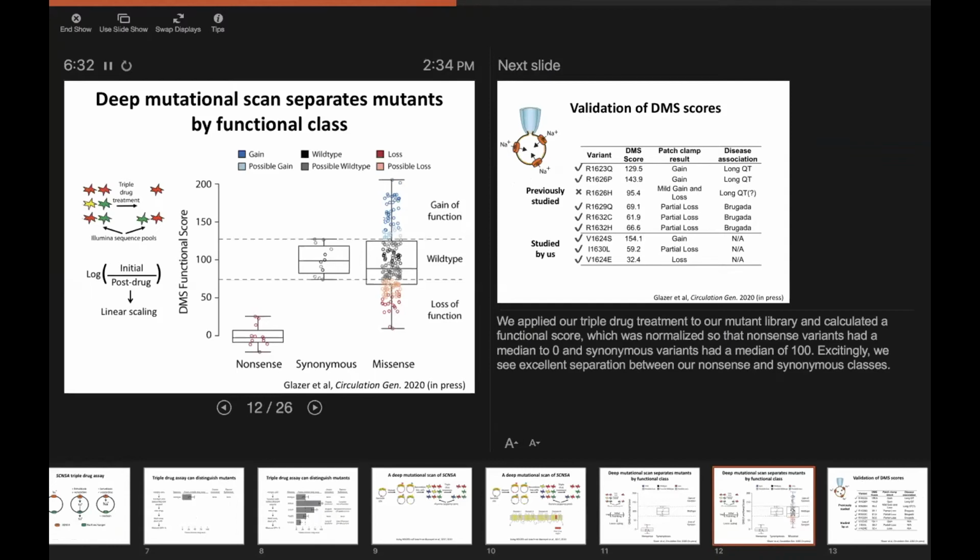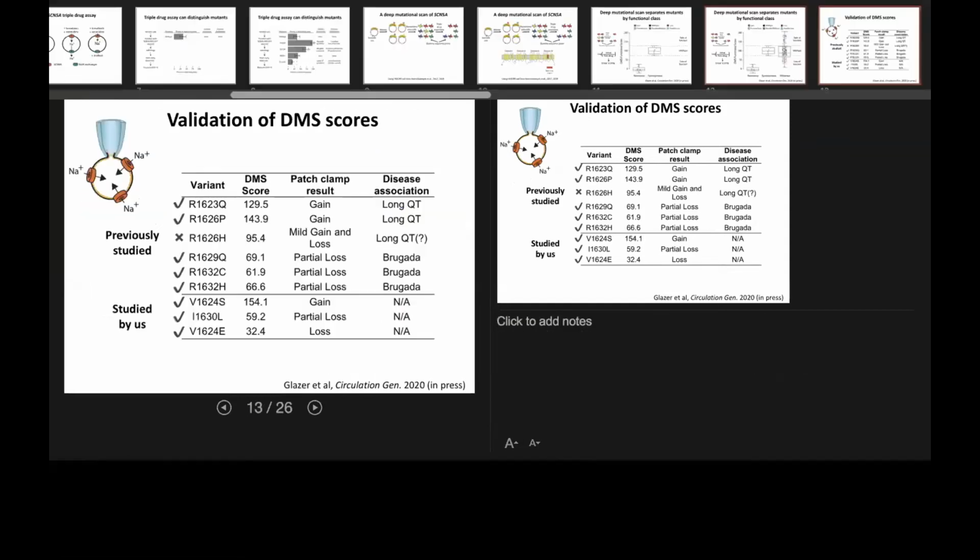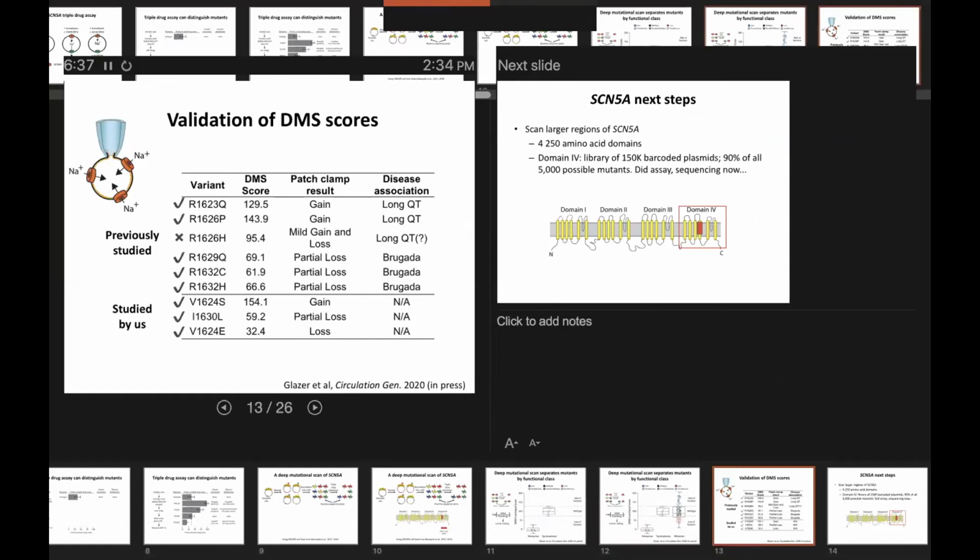So next we wanted to see if we actually got the right answer. So we did some validation, and this was by comparing the DMS scores to patch clamp electrophysiology results, which is the gold standard for measuring ion channel function, although it's notoriously low throughput. And basically what we did is we took 6 previously published patch clamp results, together with a little bit of new patch clamp data that we generated. And overall, we were pretty happy to see that the scores for 8 of the 9 variants were pretty concordant with the